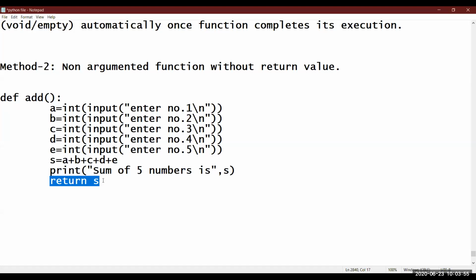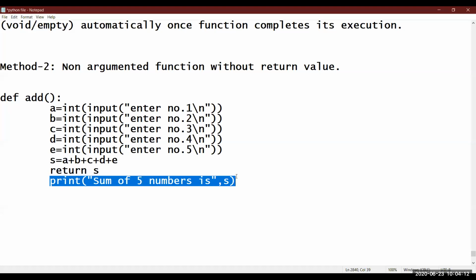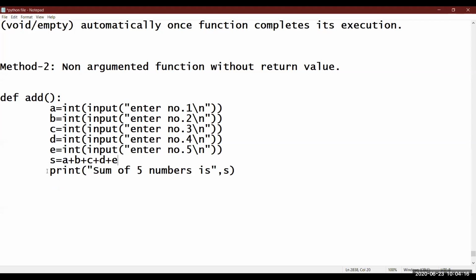If by mistake you put this line over here, what will it do? It will first enter five numbers, find the sum and return from here. Return means finally move out of the function. That means this line will not be executed in any case. So whenever you want to return from the function, you can simply return at the end.